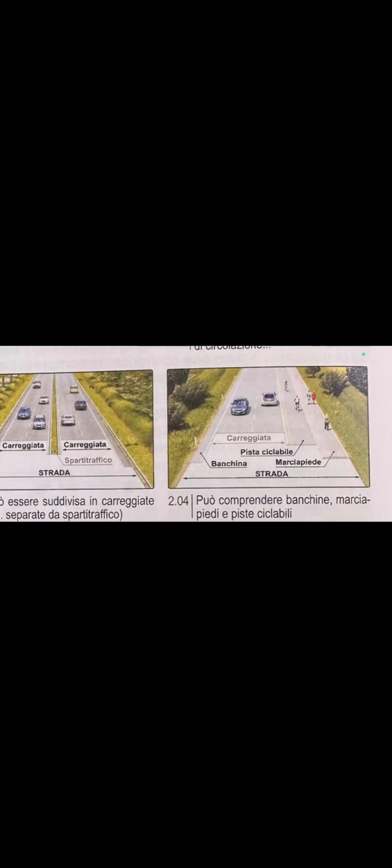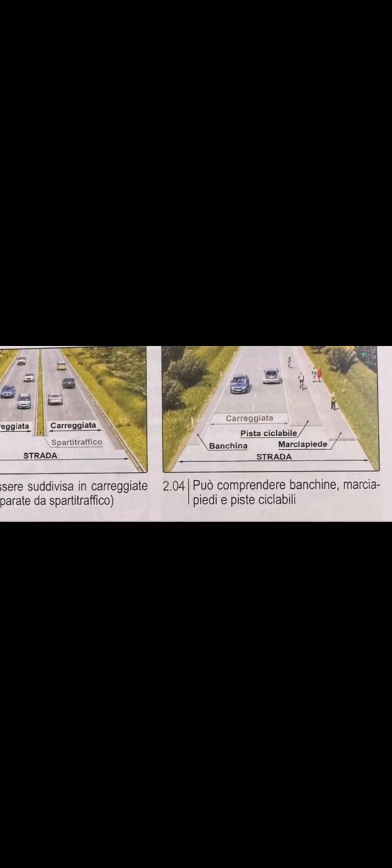Then, la strada poi comprende banchine. So they said the road can still take banchina, which is the edge. So let's go to the picture and see what they are trying to say. If you look at our right hand side, where this arrow is pointing, you will see the writing there, banchina. This arrow is pointing to this very edge. So this very edge is what we call banchina, which is the edge of the road.